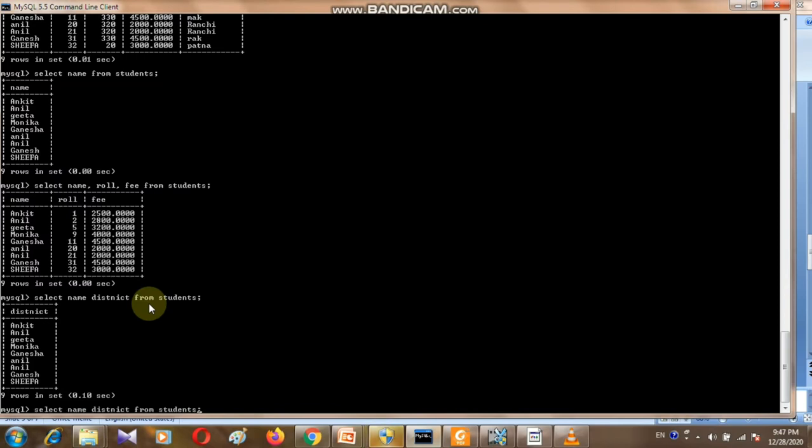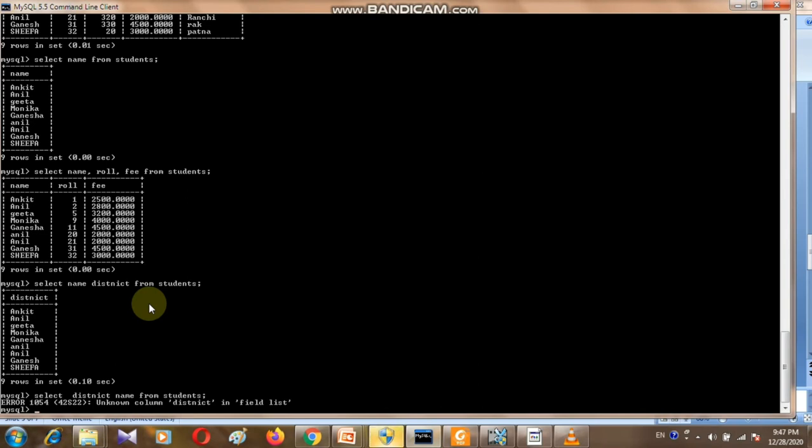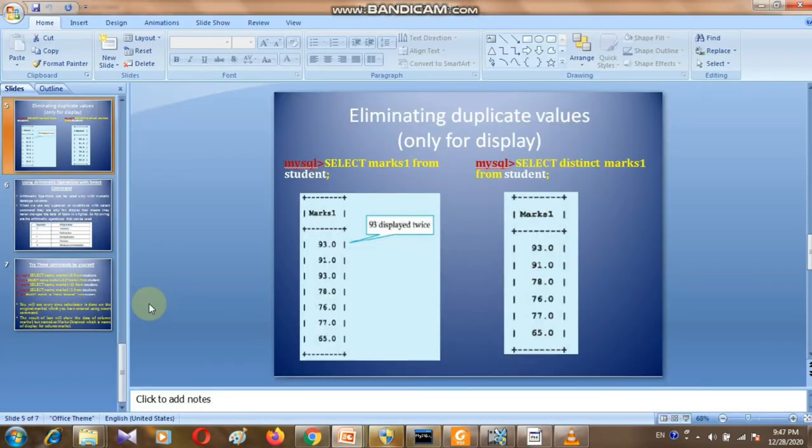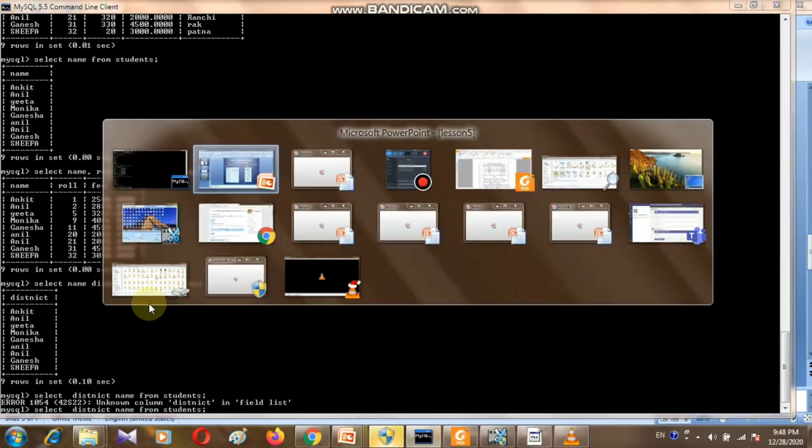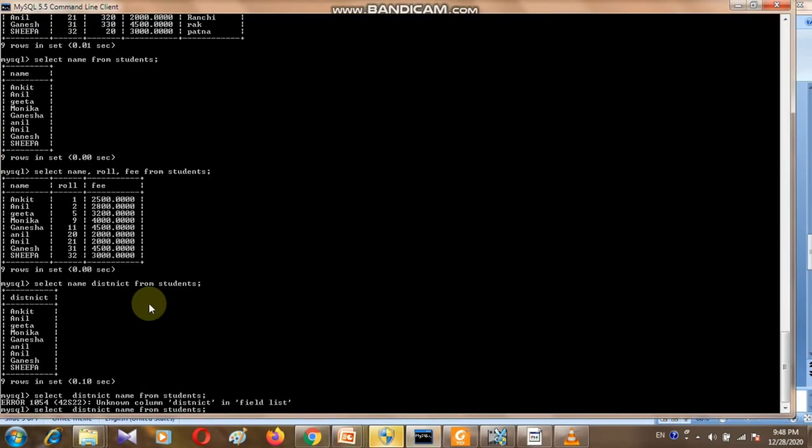How should we use this one? First the DISTINCT keyword and then the name of the column. Name and enter. It's showing unknown column distinct. See the spelling of distinct; the spelling mistake is here.